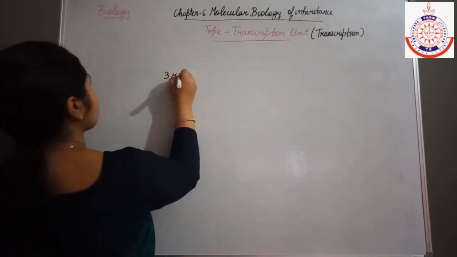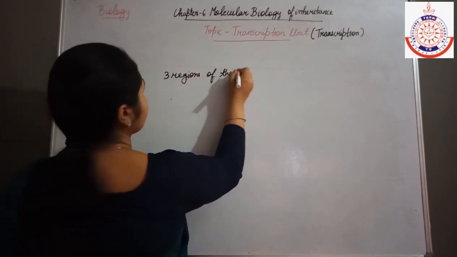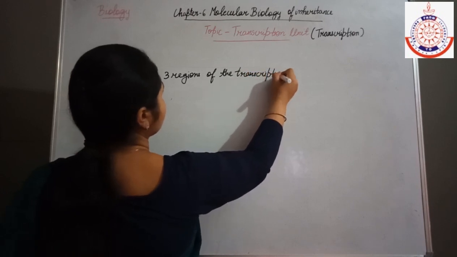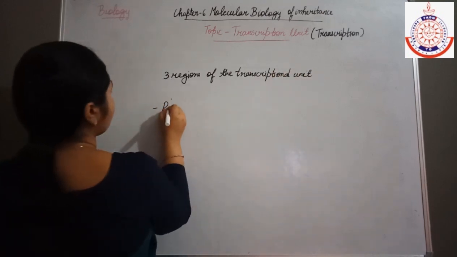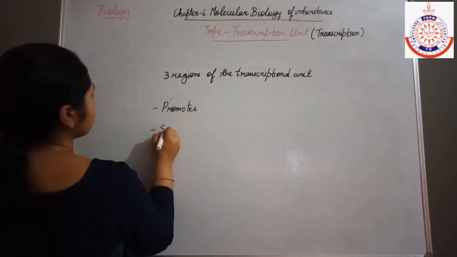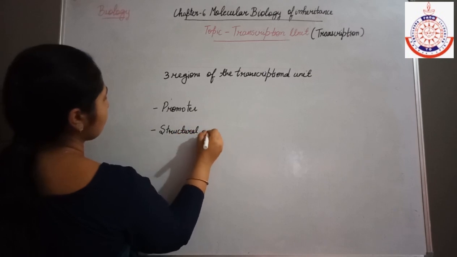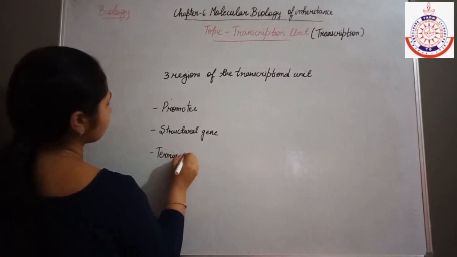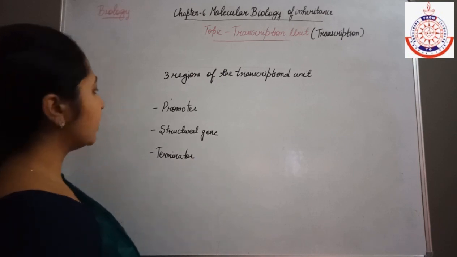So the three regions of the transcriptional unit are promoter, then the structural gene, and terminator.